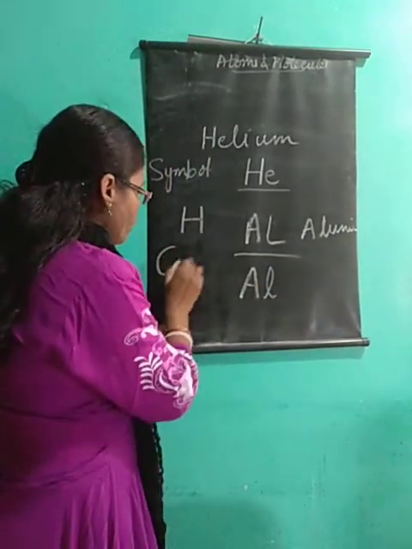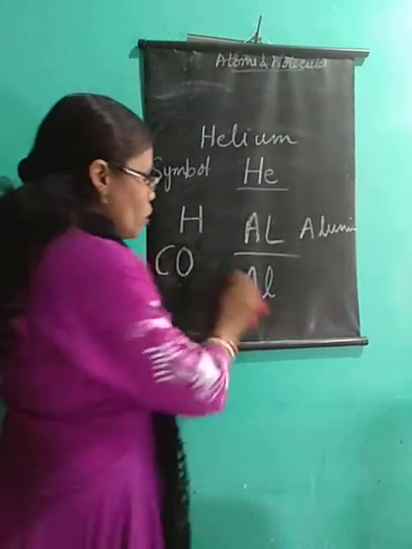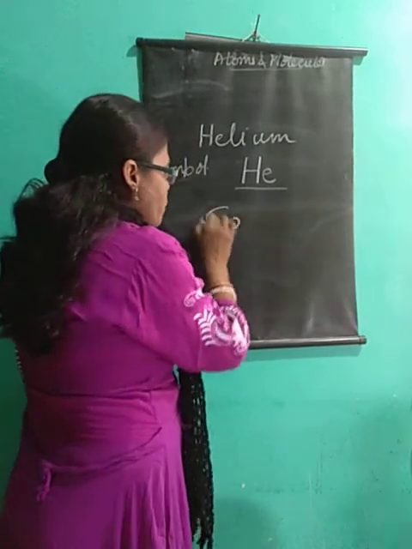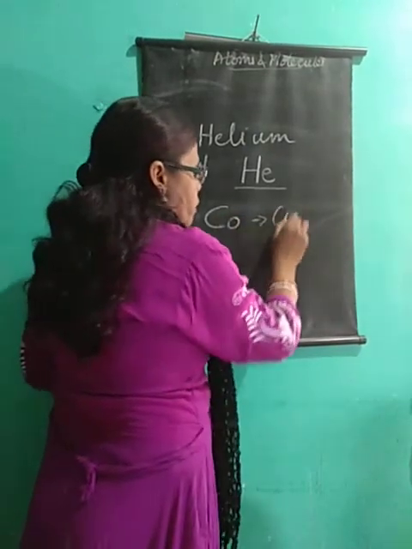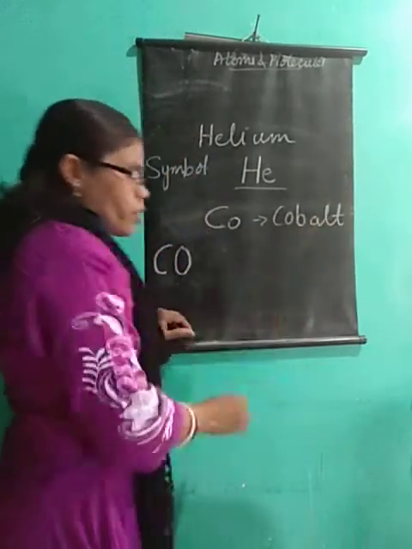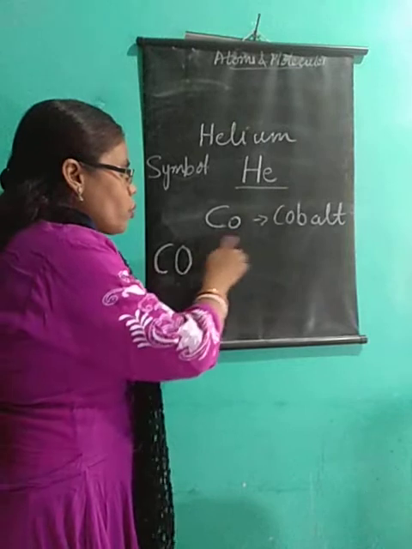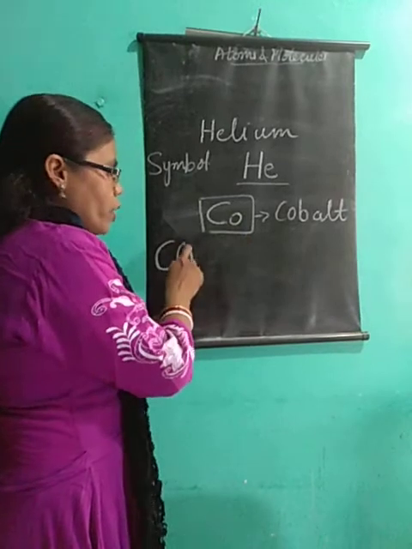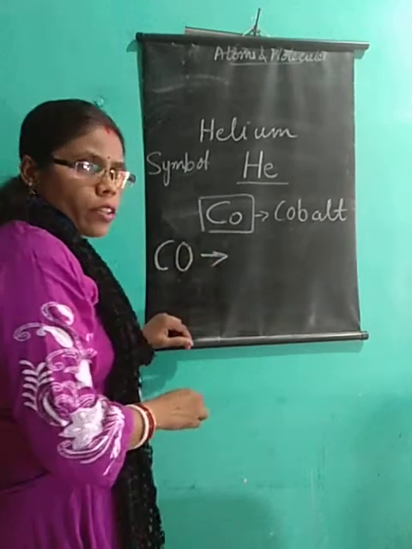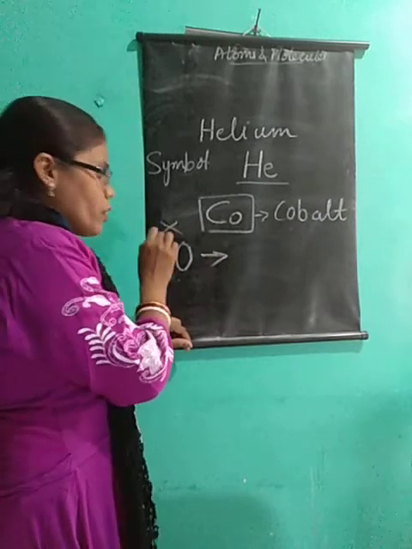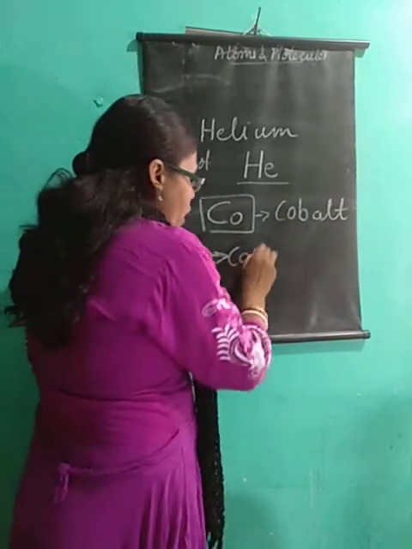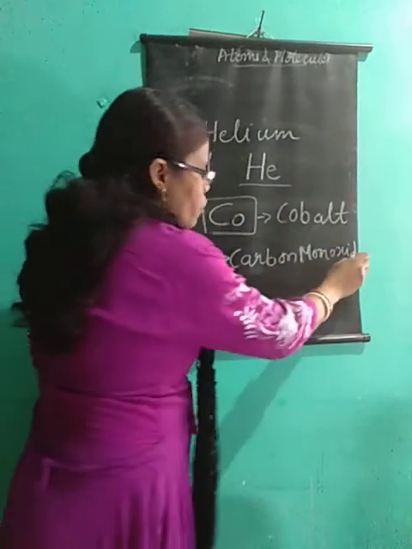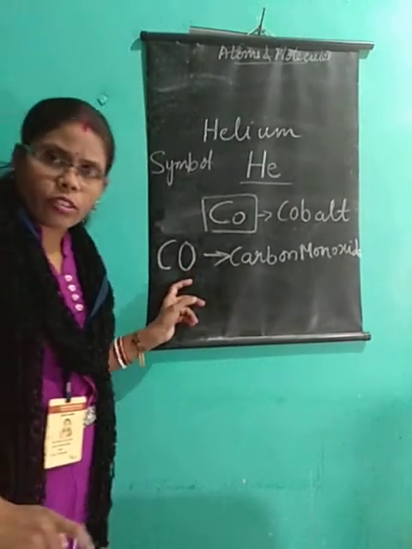Also, if you write Co, capital C and small o, this represents the element cobalt. This is an element, cobalt. But if, instead of the small o, you write a capital O, this does not represent cobalt. It is the wrong symbol for cobalt. It represents a compound, that is carbon monoxide. So be very careful with small letters and capital letters in symbols.